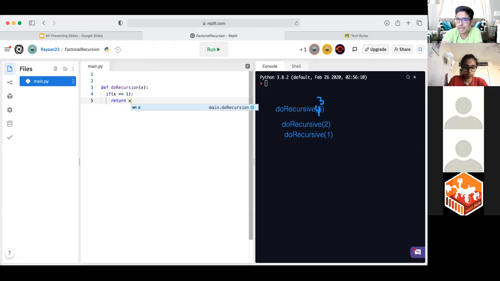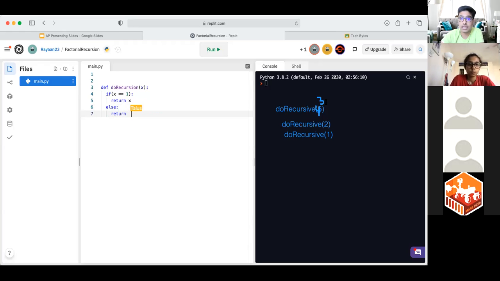What if the number being passed in isn't 1? What if we're calling the function do recursive and passing in the parameter of the value of 3? Well, then we have to think about what's going to happen in the else condition. In this case, we're still going to be returning a value from our function, but we have to think about what a factorial is. When I'm saying do recursive 3, what I'm actually saying is, like Labi was doing with the expanded notation on the whiteboard, this is telling us to do 3 times (3 minus 1) factorial. So all we have to do now is essentially convert that into code.